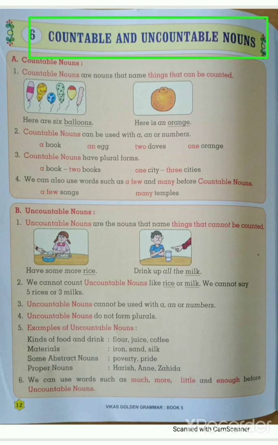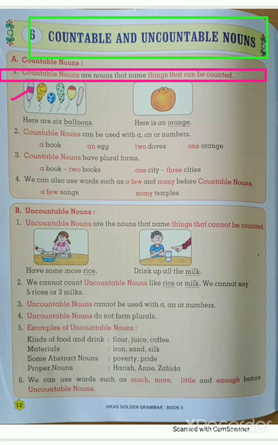Okay students, so please pay attention. Look at here, what is given here. Countable nouns are the nouns that name things that can be counted. It means those things we can count. It's called countable noun. Here is an example. Here are 6 balloons. How many balloons are there?